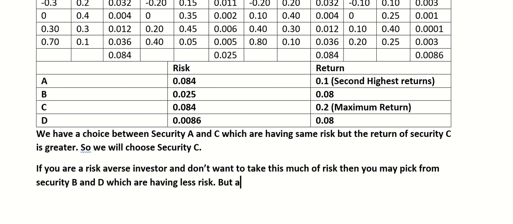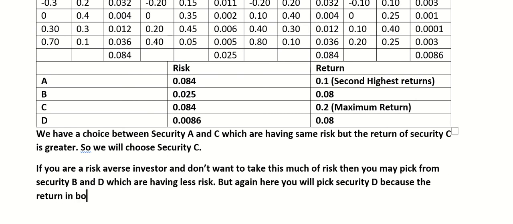But again, here you will see their returns are equal. So you will pick a security whose risk is minimum. So you will pick security D, right? You will pick security D because the return in both cases is the same, right? So you have two choices.